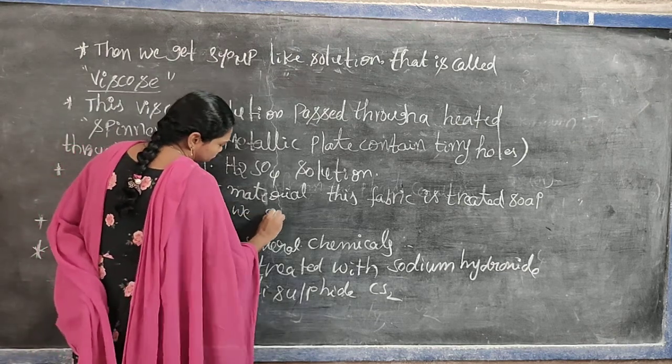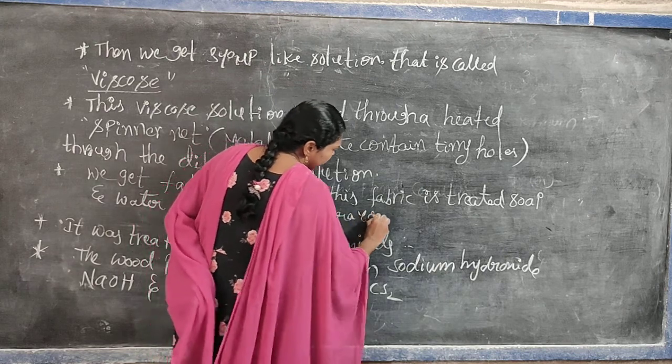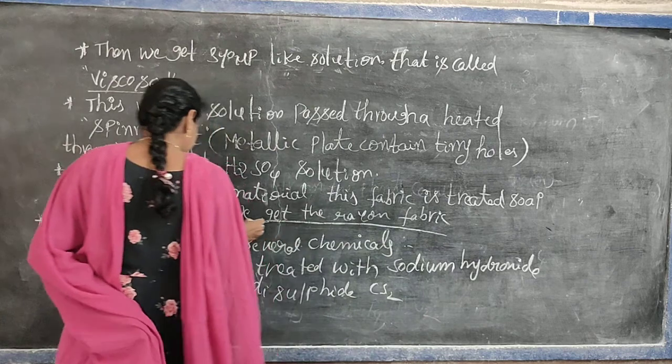Then we get a rayon fabric. Are you understanding? This is the preparation.